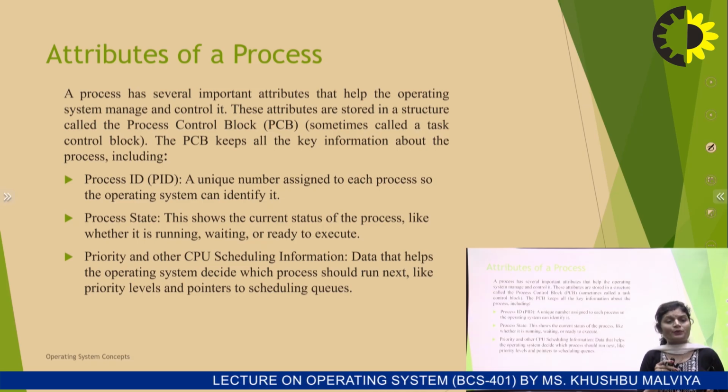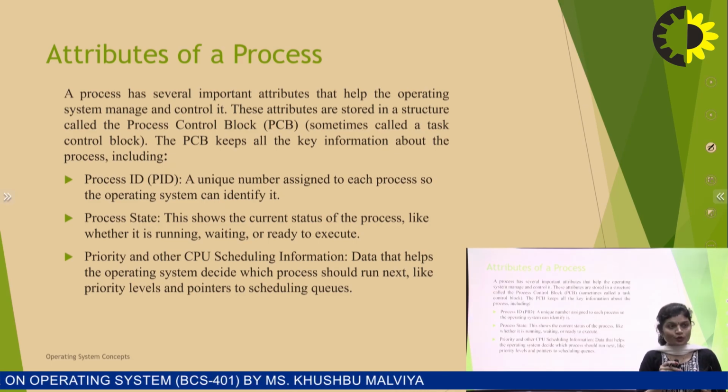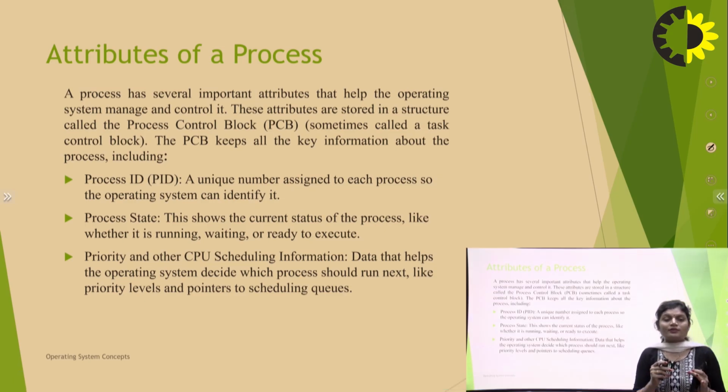So what are the attributes of a process? First are the process ID, process state, priority, and other CPU scheduling information. The process ID is a unique number assigned to each process, so the operating system can identify it. Today we are in the multi-programming era.